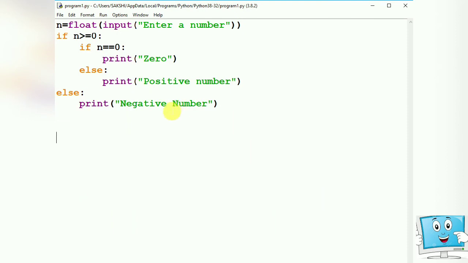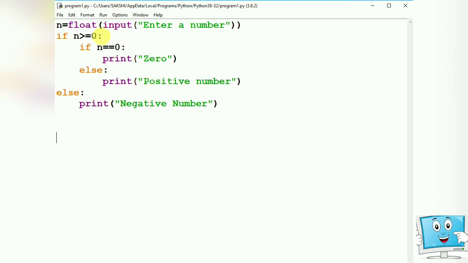So here we have another program in which we take a value from the user and check if the number is greater than or equal to 0. If this condition is true, it will go inside and check whether the number is 0 or not. If the number is 0, it will print 0. But if the number is other than 0, then it will print positive number. Out of these two, only one statement will be given at one time.